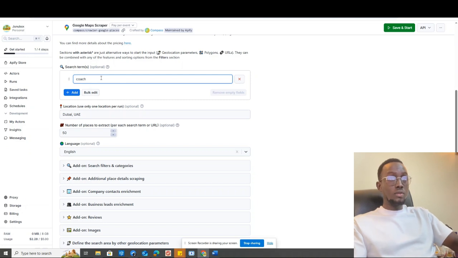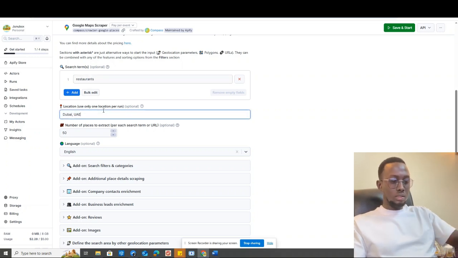What do you want to scrape? For example, I want to scrape restaurants. Let's look for restaurants. Restaurants, Nairobi, Kenya.